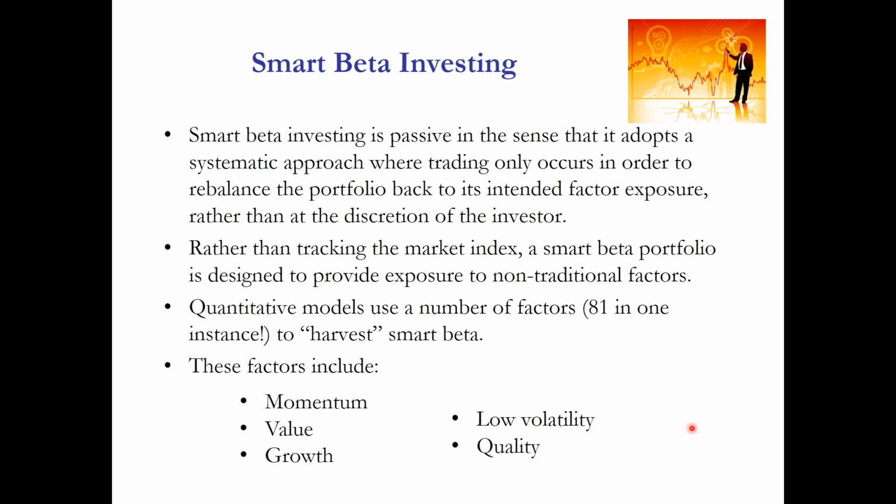There is a range of different factors that have been proposed, and these factors form the basis of a number of different funds that are managed by institutional investors around the world. Five of the most commonly used smart beta factors are momentum, value, growth, low volatility, and quality.